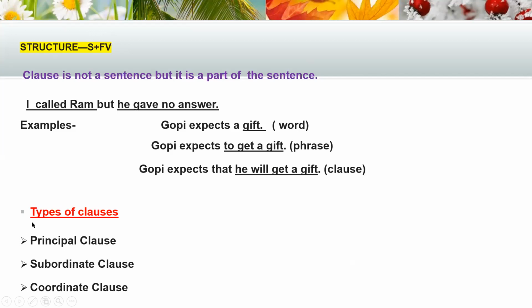So let's know about the types of clauses. There are three types of clauses. First one is principal clause. It is also called main clause. And second one is subordinate clause. Third one is coordinate clause. We'll know one by one in detail.